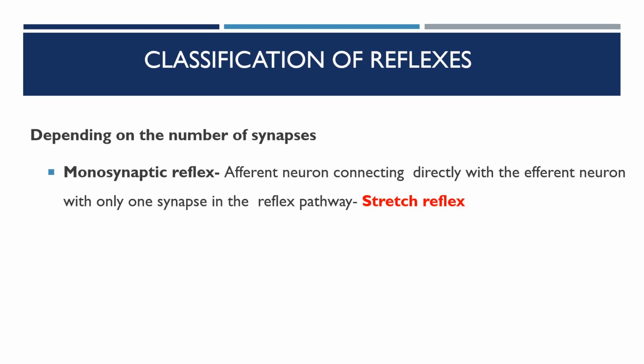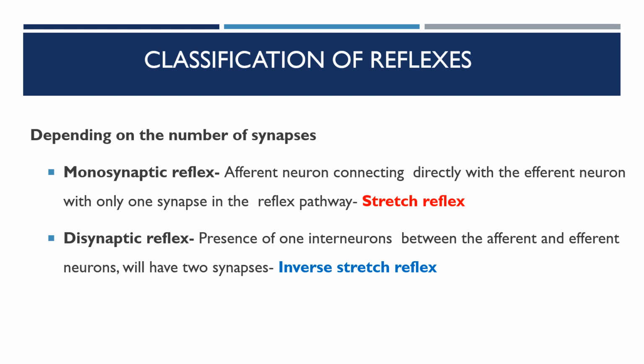The afferent neuron connects directly with the efferent neuron with only one synapse in the reflex pathway. This is the monosynaptic reflex. Disynaptic reflexes have 2 synapses, with the presence of one interneuron between the afferent and the efferent neuron. Here the example is the inverse stretch reflex.